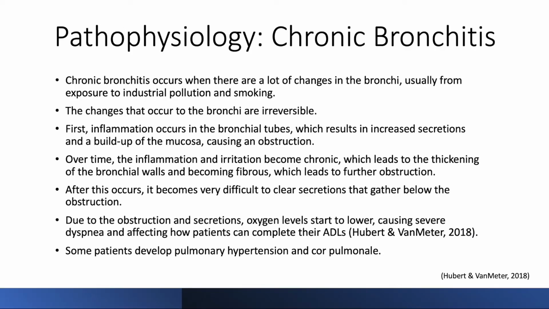The pathophysiology of chronic bronchitis: chronic bronchitis occurs when there are many changes in the bronchi, usually from exposure to industrial pollution or smoking. The changes that occur in the bronchi are irreversible. First, inflammation occurs in the bronchial tubes, which results in increased secretions and a buildup of mucus, causing obstruction. Over time, the inflammation and irritation become chronic, which leads to thickening of the bronchial walls and fibrosis, which leads to further obstruction. After this occurs, it becomes very difficult to clear secretions that gather below the obstruction.